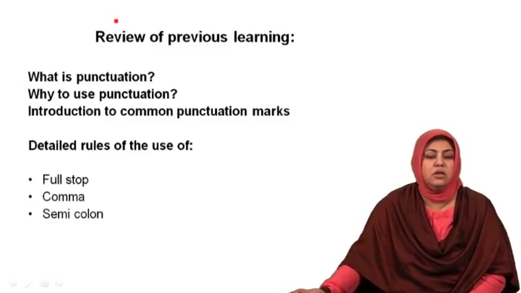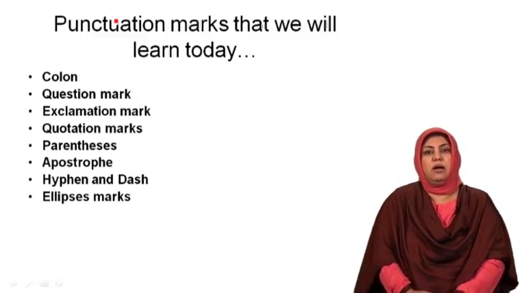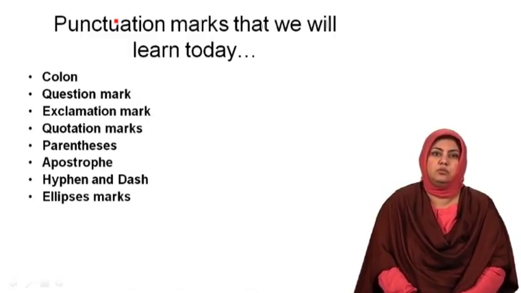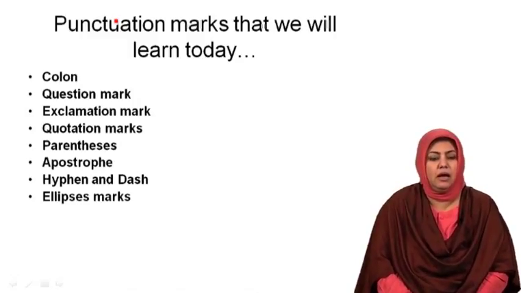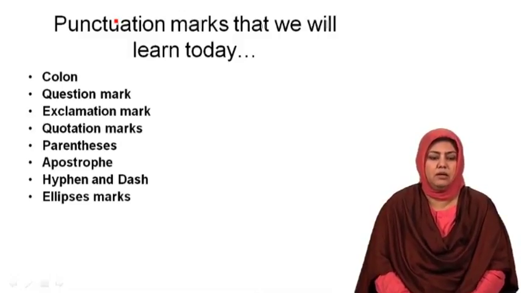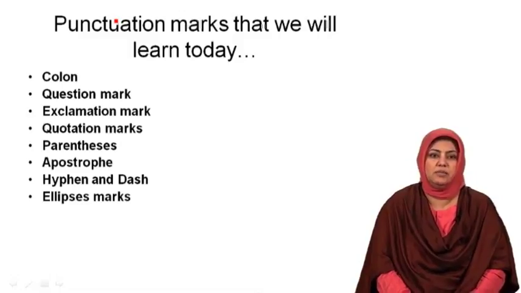In today's session, we would learn a few more punctuation marks. The punctuation marks that we would learn, and the rules for how to use them, are a colon, question mark, exclamation mark, quotation marks, parentheses.